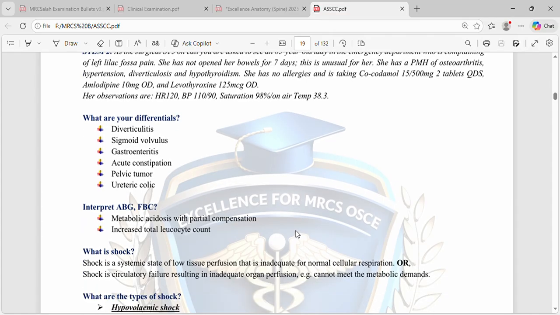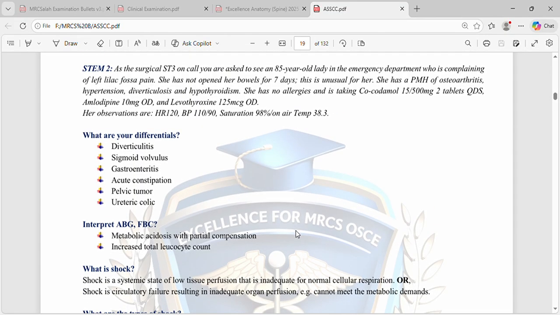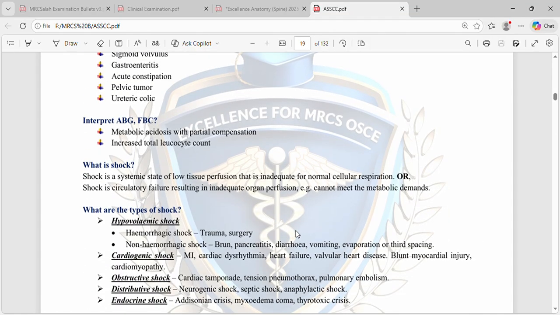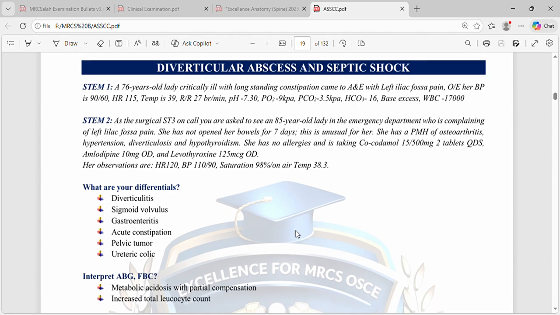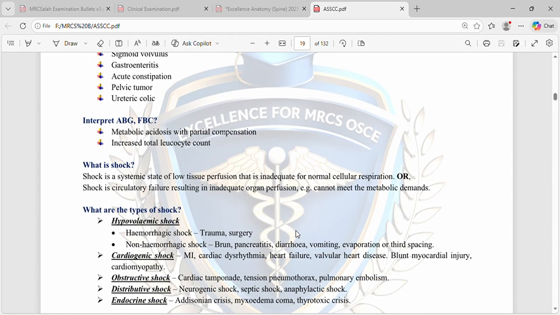So this is metabolic acidosis with partial compensation. Partial compensation because pH is still abnormal. If pH is normal, then we will see full compensation. Increased total leukocyte count, WBC, in the blood picture, the full blood count. What is shock?